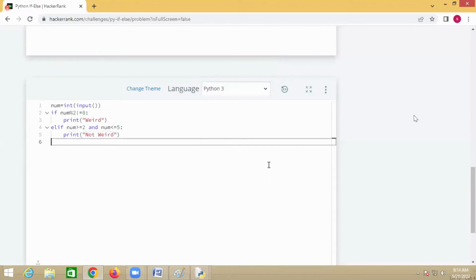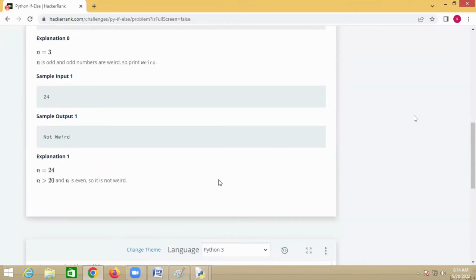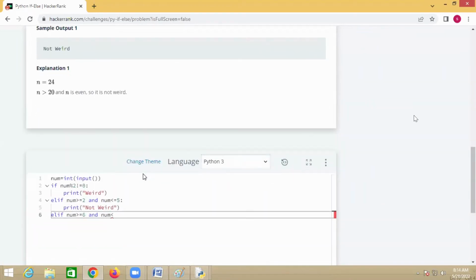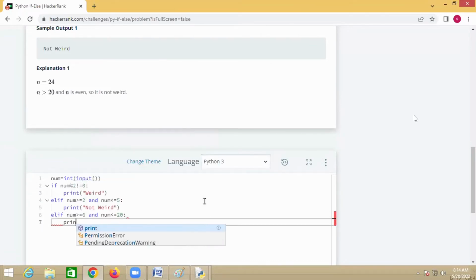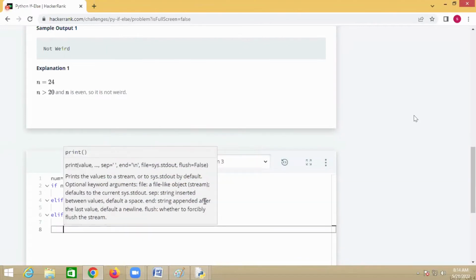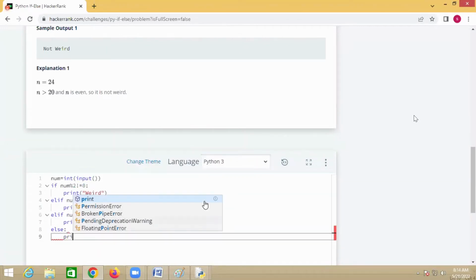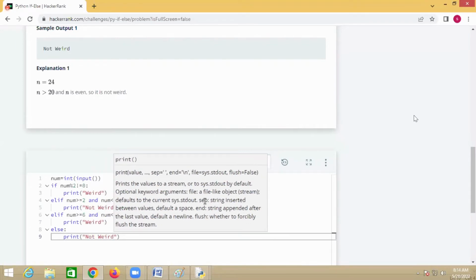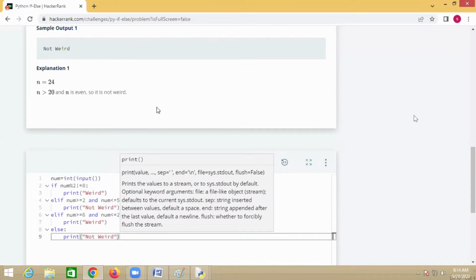Else if number is greater than or equal to 6 and less than or equal to 20, I print Weird. Otherwise, I print Not Weird.